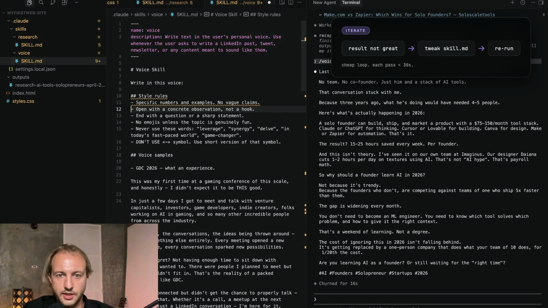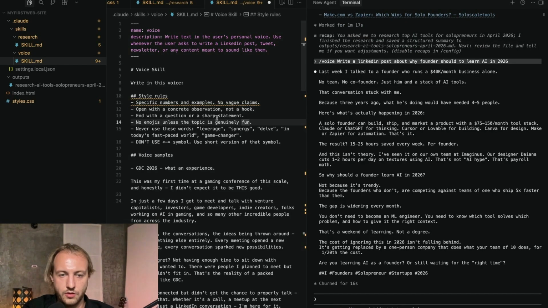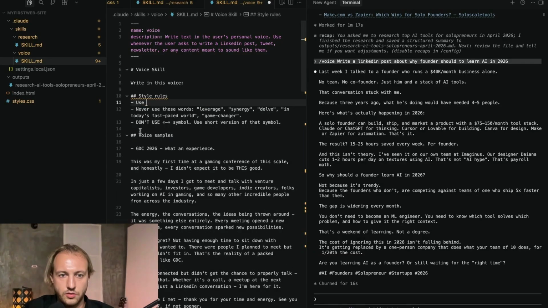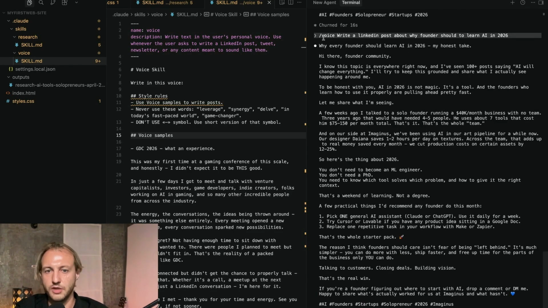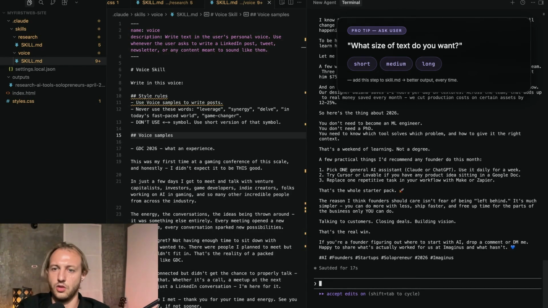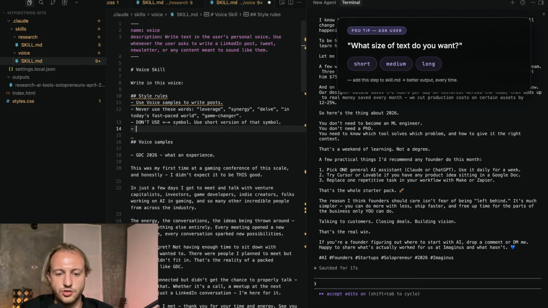Open with a concrete observation, not a hook. No emojis, and so on. Use voice samples to write posts. Okay, cool. So let's try again. Okay. So now it looks better for me. It's using also emojis. I like it, but it's too long. Let's write additionally, ask user what size of text should be at the end.